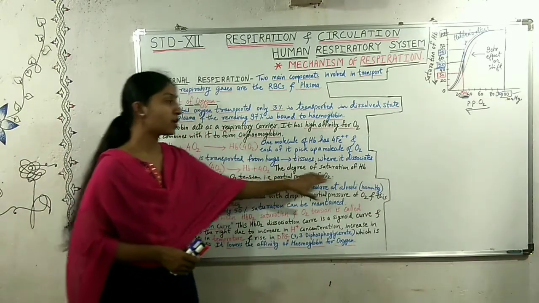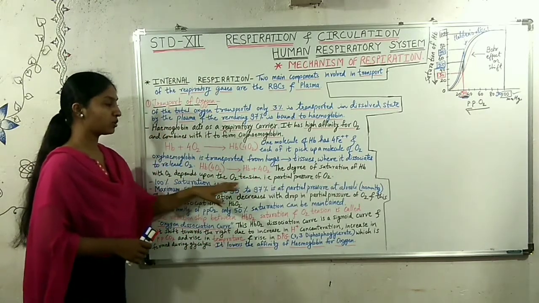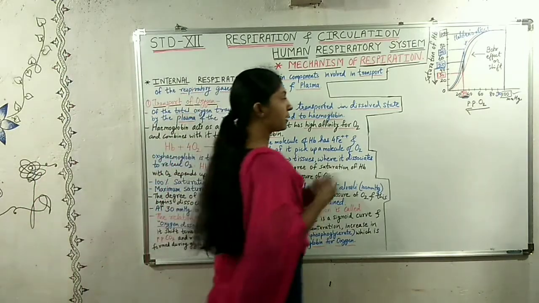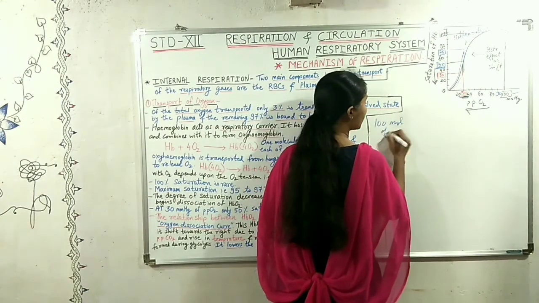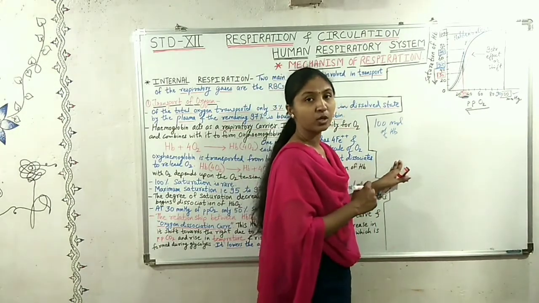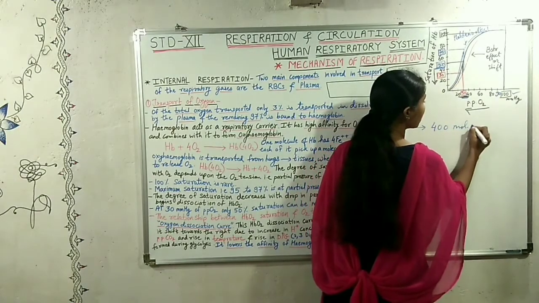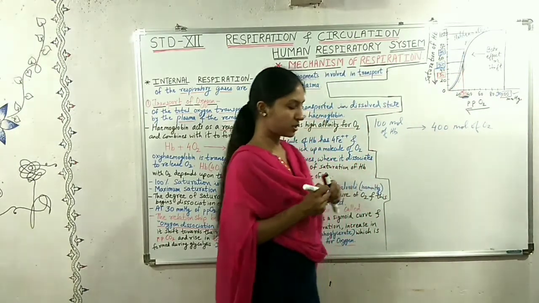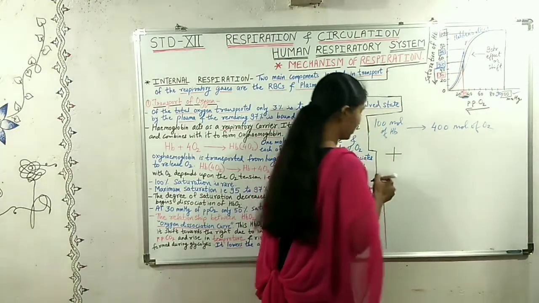Now the degree of saturation of hemoglobin with oxygen depends upon the oxygen tension or partial pressure of oxygen. Suppose there are 100 molecules of hemoglobin. These 100 molecules of hemoglobin will take up 400 molecules of oxygen. Now why 400 molecules of oxygen? Suppose this is the structure of a hemoglobin molecule.